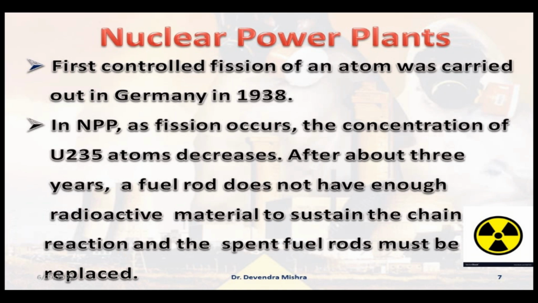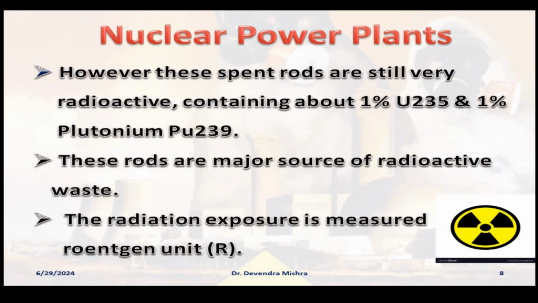But the problem is that these used rods still have a certain amount of radioactive substances, which is very dangerous for human beings, animals, as well as property and vegetation. These spent rods, as I have already explained, are still very radioactive, containing 1% uranium 235 and 1% plutonium 239.